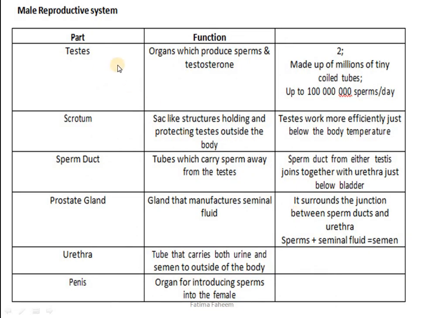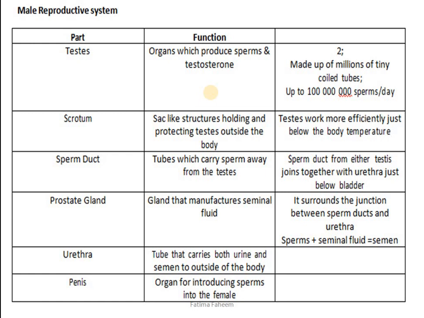So here are the parts of the male reproductive system along with their function. Testes, like I told you, are the organs which produce sperms and a hormone which gives secondary sexual characteristics to the male, which is called testosterone. So now we know that testes are not only responsible for formation of sperms, but also are giving secondary sexual characteristic to a male because of the production of the male hormone called testosterone.